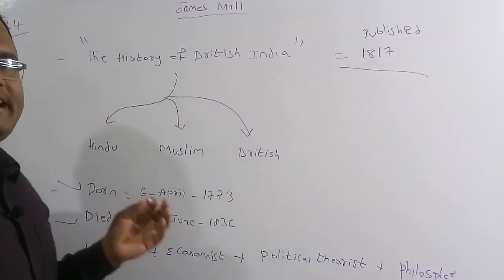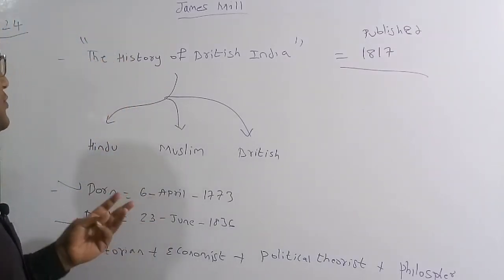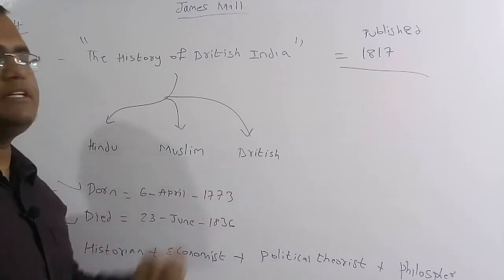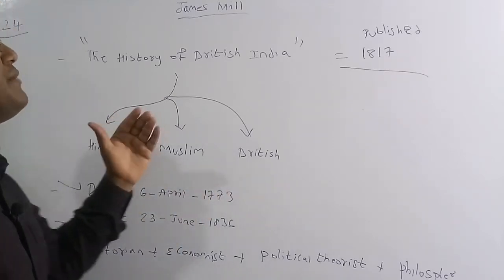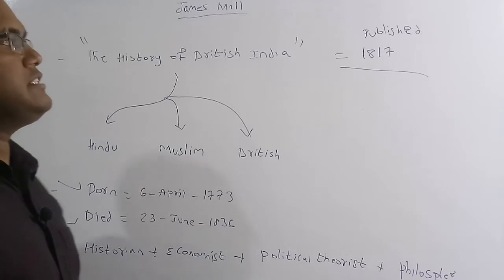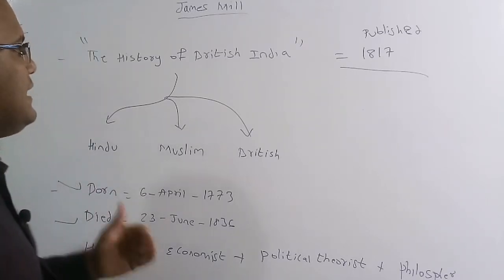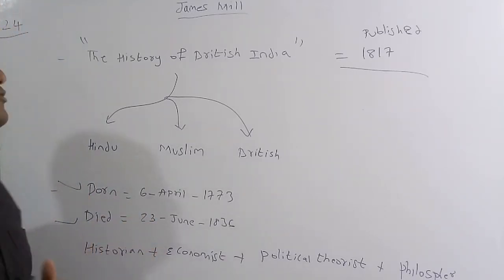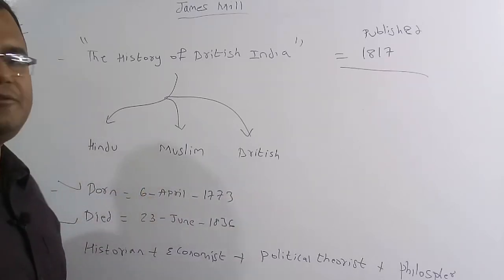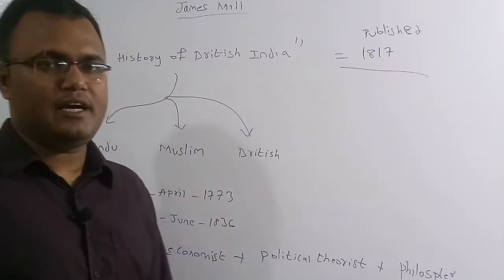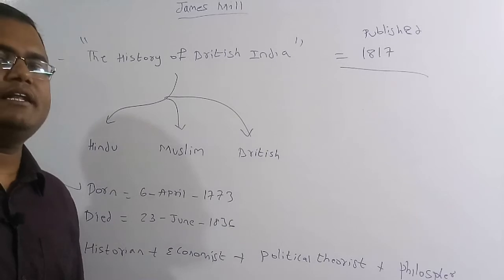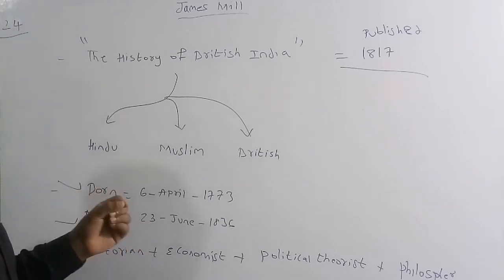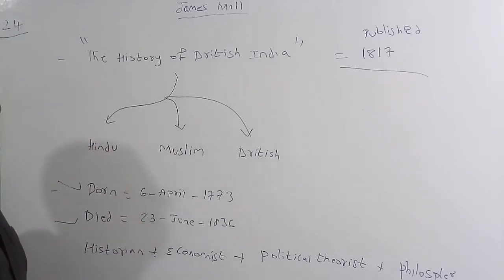In this book he divided British India into three parts: Hindu, Muslim and British. The book name is The History of British India, first published in 1817. He never came to India, not even one time, but he still wrote the book.